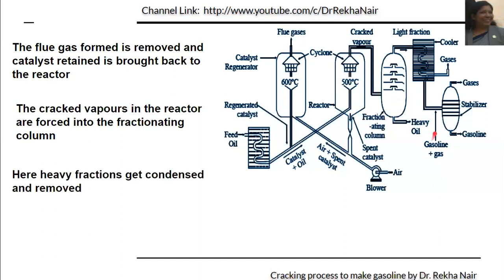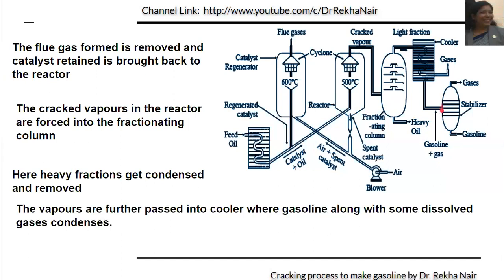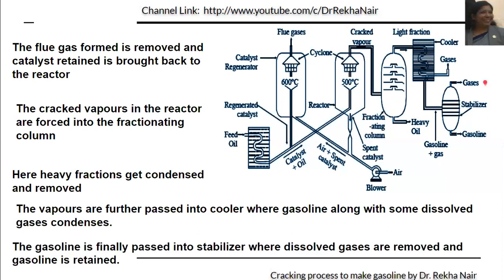The heavy fractions will get condensed, and this will be removed from here, and the lighter fractions will be sent into the cooler. It is condensed, and then the vapors are further sent into the stabilizer, and with the help of stabilizer, the dissolved gases will be removed and gasoline will be retained.